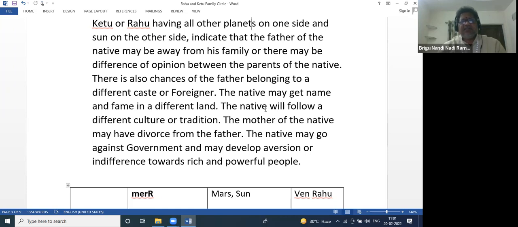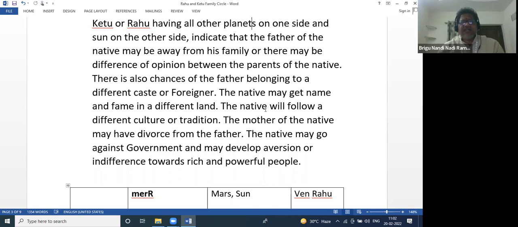So they may be anti-social elements, or, for example, Maoists. In India, we have Maoist culture. So they are against governments. If it is terrorists, they also will have the same combination.